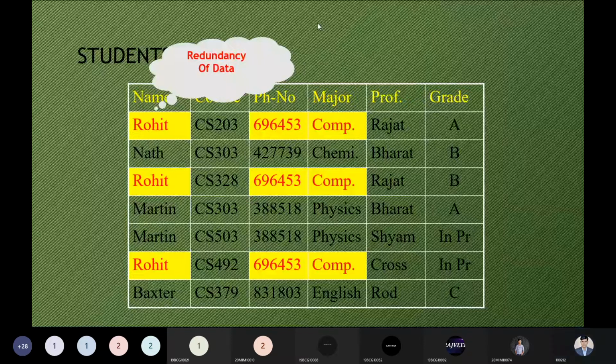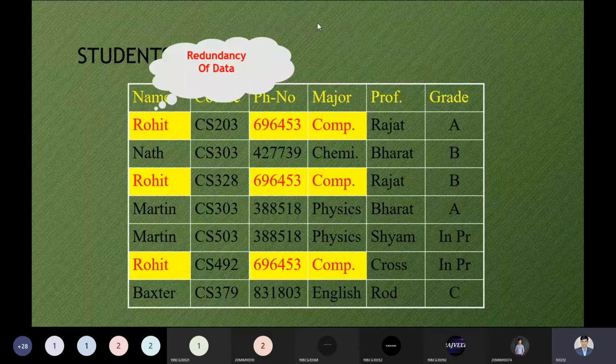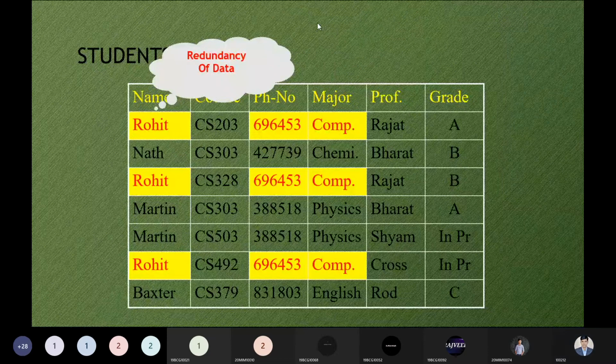So that is the reason redundancy of the data can be there. Okay, is it clear to all right now with the help of this image or this diagram? The redundancy of data will be there. Rohit is coming three times with the same phone number and of course the same major as well. Is it clear to all? Please tell me. Yes, sir. Yeah.